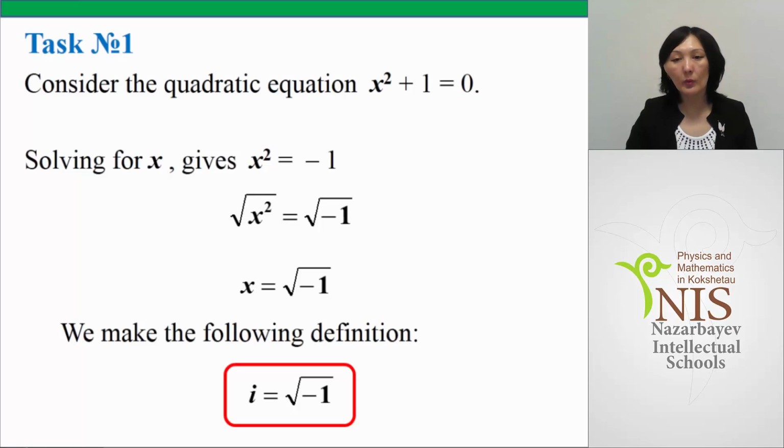We make the following definition: i is equal to square root of minus 1. Before, we would say that this equation doesn't have any real roots. Now we create new number systems, complex number systems, so that the square root of a negative number exists.